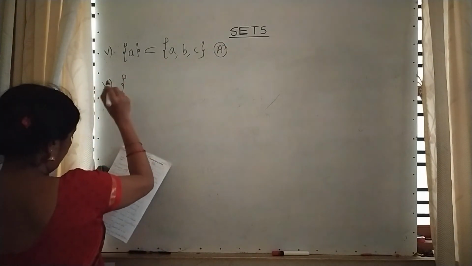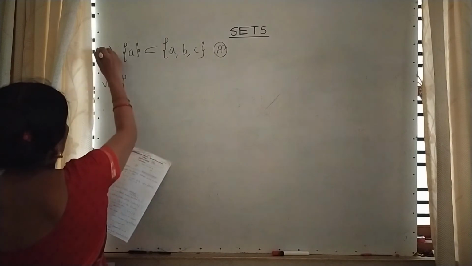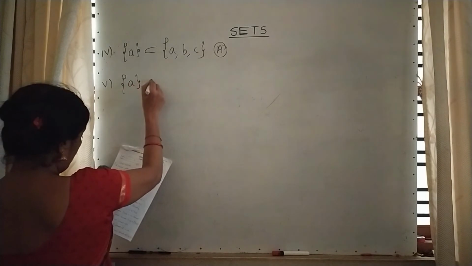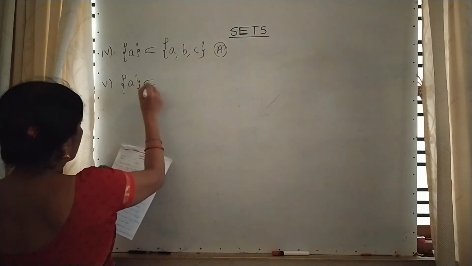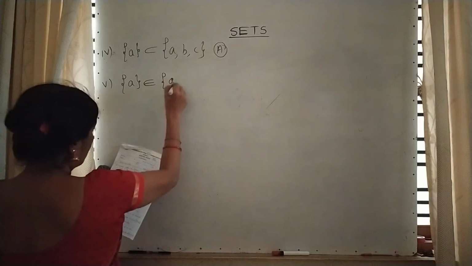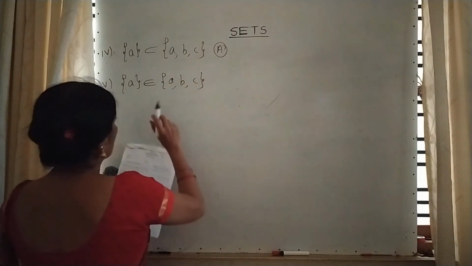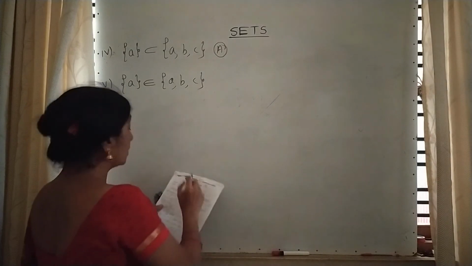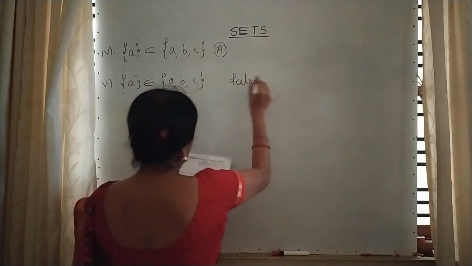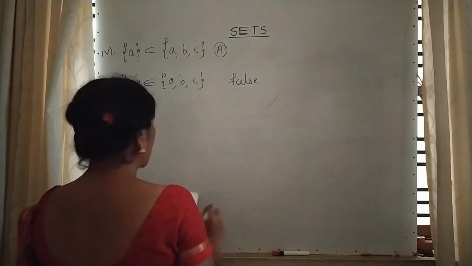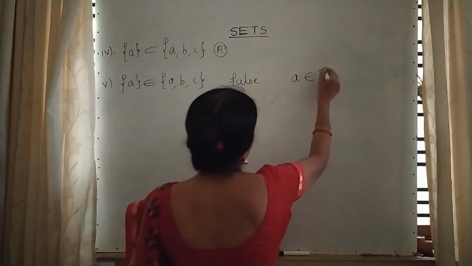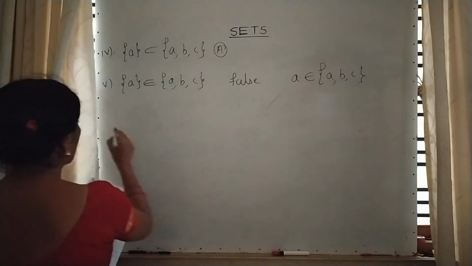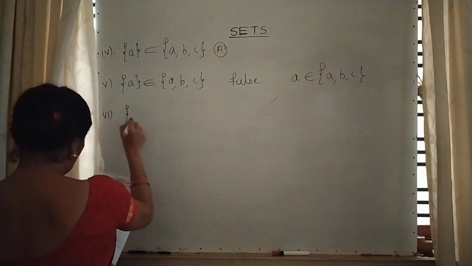Sorry, it is the fifth one. A is an element of A, B, C. Element means they have to write without set brackets, but here they wrote with a set. That means it is not an element. So it is false. Write down the reason. They have to write the correct answer like this. Element means they have to write only the number without any flower bracket. Next question. This is an assignment.